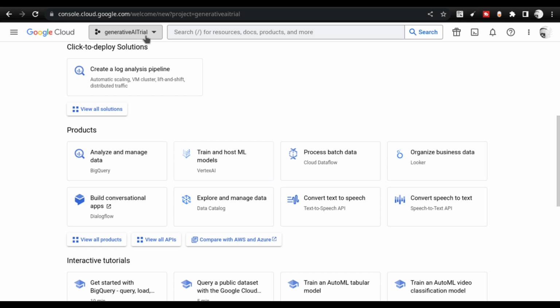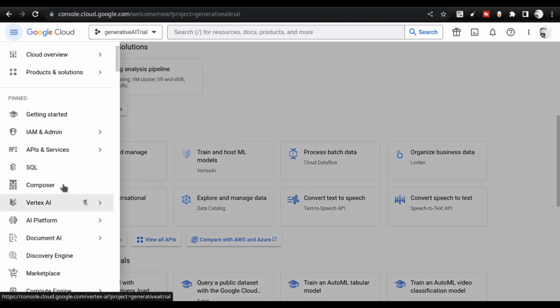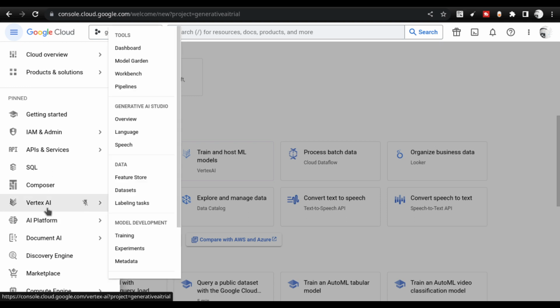However, my concentration is not on Google Cloud Platform services. I'm just telling how to integrate the Vertex AI service with Langchain primitives. That is my primary goal. So if you are facing any challenges, do reach out to other videos that discuss Google Cloud Platform, creating the projects, working with the APIs, working with the billing, etc. Ensure that you have done everything, and then if you come to the side, you can actually go to the AI platform, Vertex AI platform. There are various platforms there. You need to ensure that you have enabled the Vertex AI API. All this has to be done.